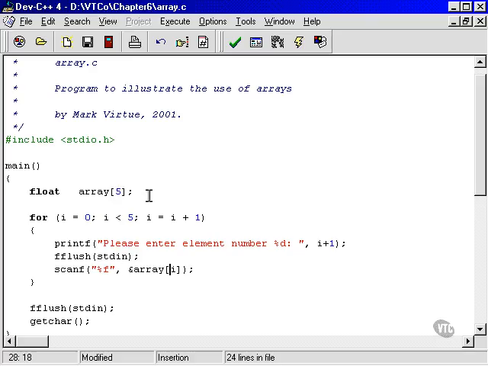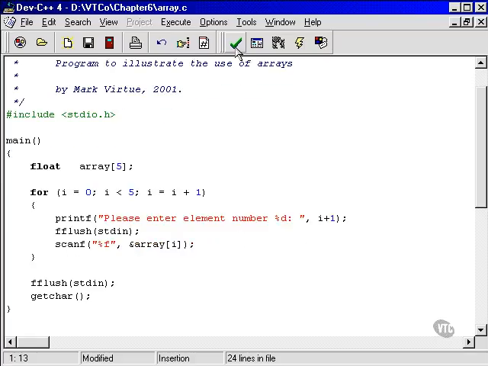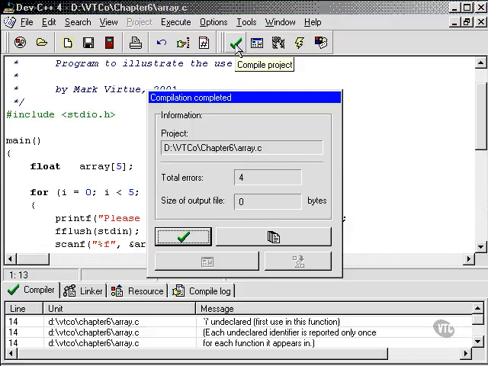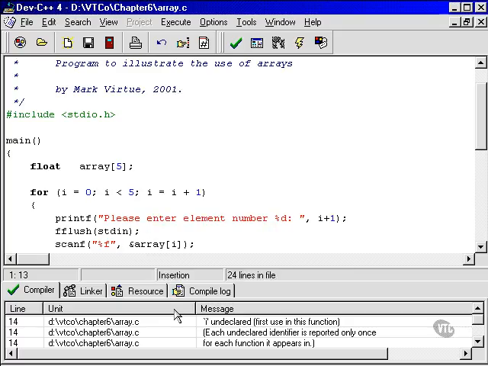However, when you're using an array, it is perfectly okay to reference each element of the array by using an index that is a variable, not necessarily a literal. So that should work as well. Now, having read those in, well, let's see if we can actually read them in. Okay, let's try that. So we'll go up and compile. Oh, we've got some errors. Hang on. Let's check out what those errors are.